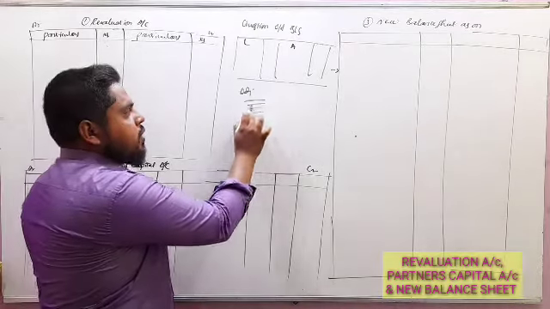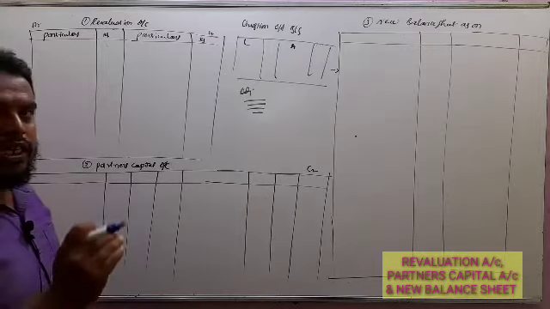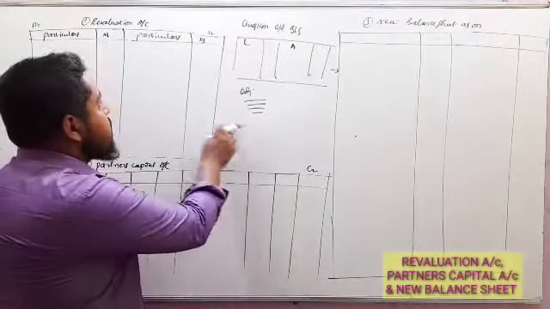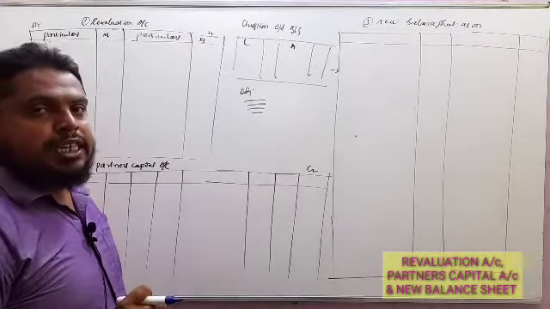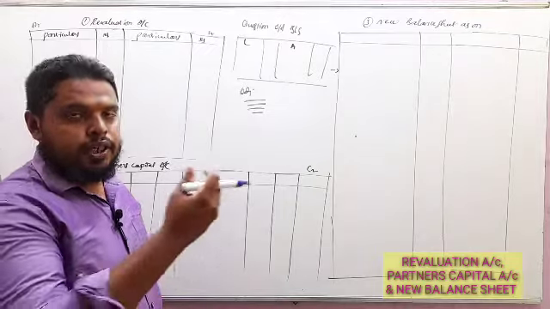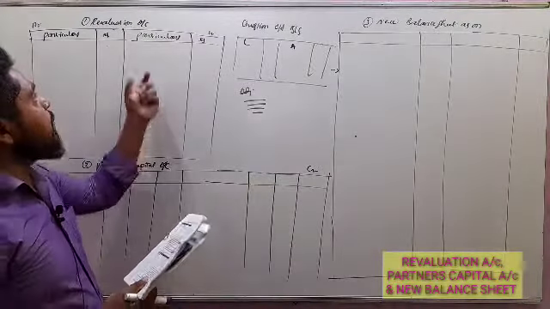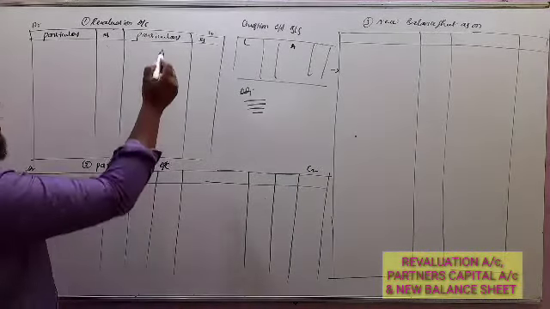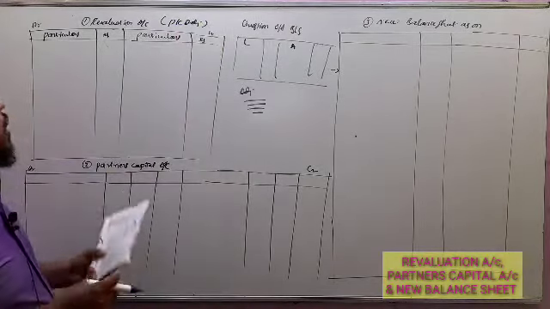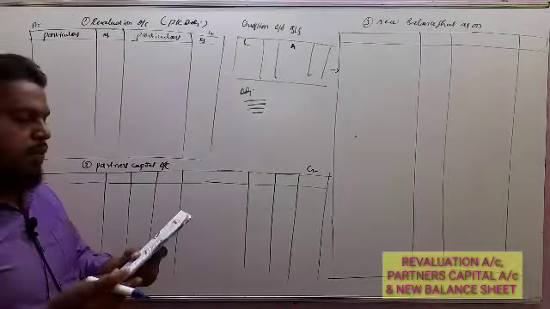And the adjustments. These adjustments, compulsory ones, we have to record under the revaluation account: adjustments related to increases and decreases in the value of assets and liabilities. All the adjustments should be recorded except the goodwill of the firm and the mode of payment due to the retiring partner. Now, as per the adjustments, let us prepare a revaluation account. You know, the revaluation account is also called the profit or loss adjustment account.